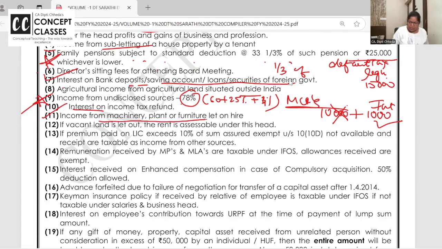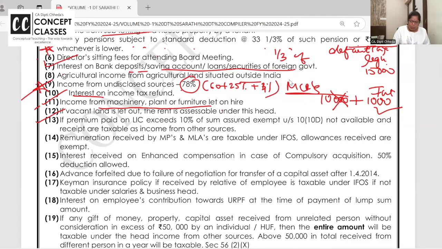Plant and machinery and all, if I have given out on rent, it can be taxable under business head, if not, other source. This reminds me, only for business head and other source, you can compute the income with accrual system, mercantile system, or cash basis, what I taught you in business head. Open plot, when I'm giving on rent, is always taxable in other source because there is no land appurtenant to this. Generally, on maturity of LIC, whatever you get, it's exempt.